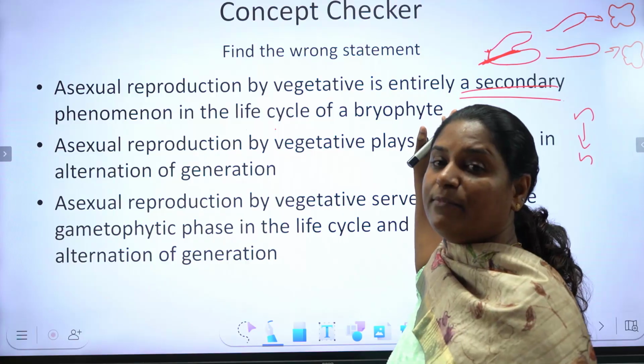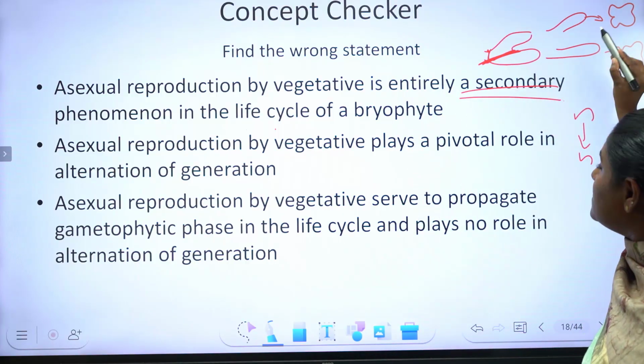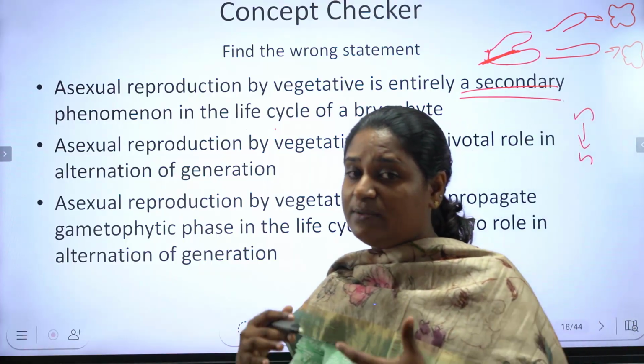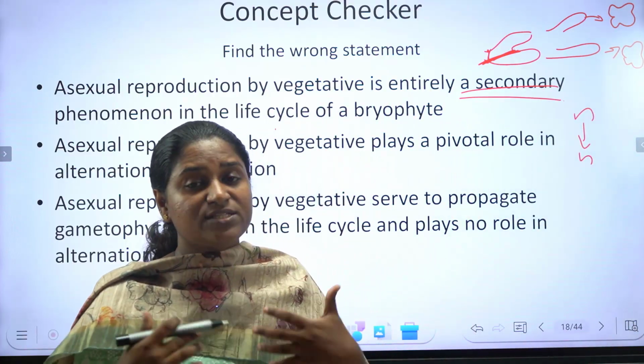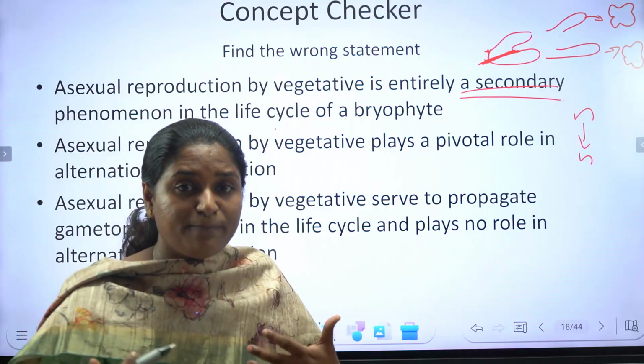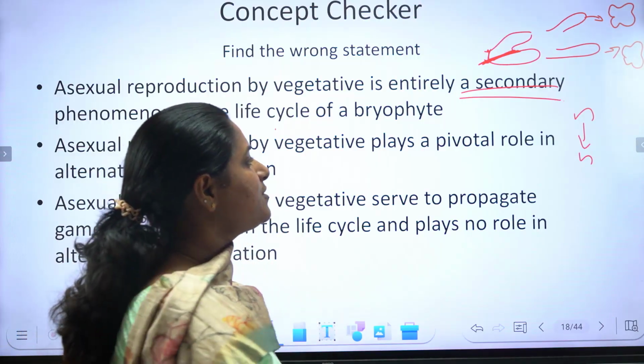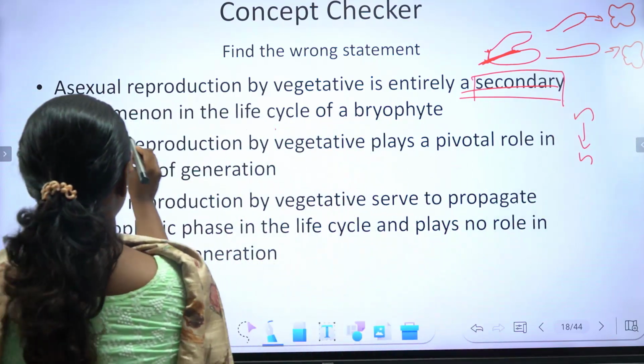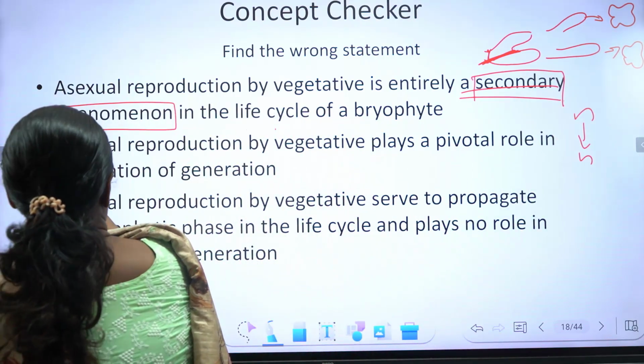ഇവിടെ എന്താ സംഭവിക്കുന്നത്? മദറിൻ്റെ തന്നെ സെൽസിനെ റീജനറേറ്റ് ചെയ്യാം. അപ്പം മദർ മരിച്ചു പോയാലും, though the mother plant is no more, the next offspring will be surviving, the next plant will be surviving. So this is entirely correct. This is a secondary phenomenon in the life cycle of the bryophyte.